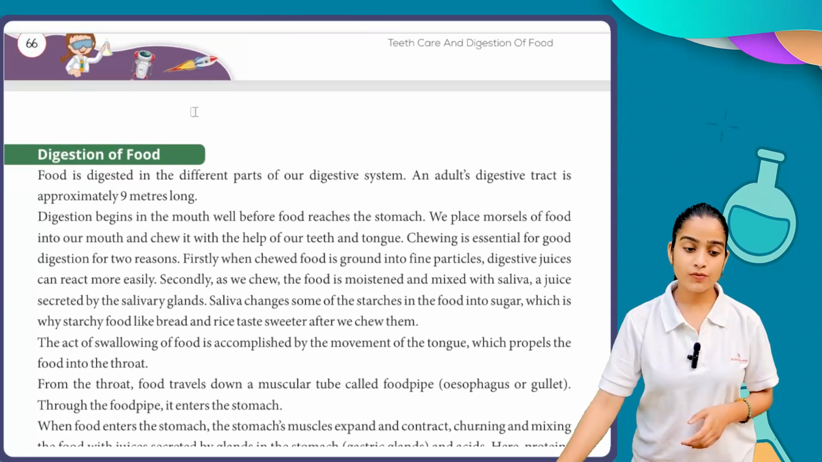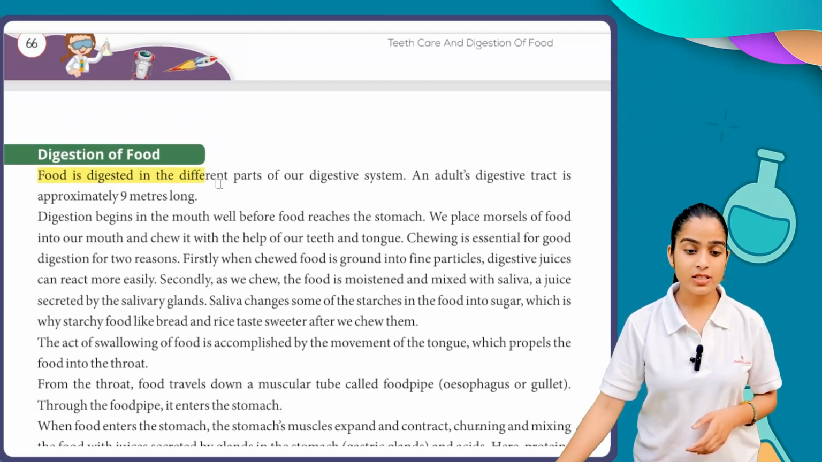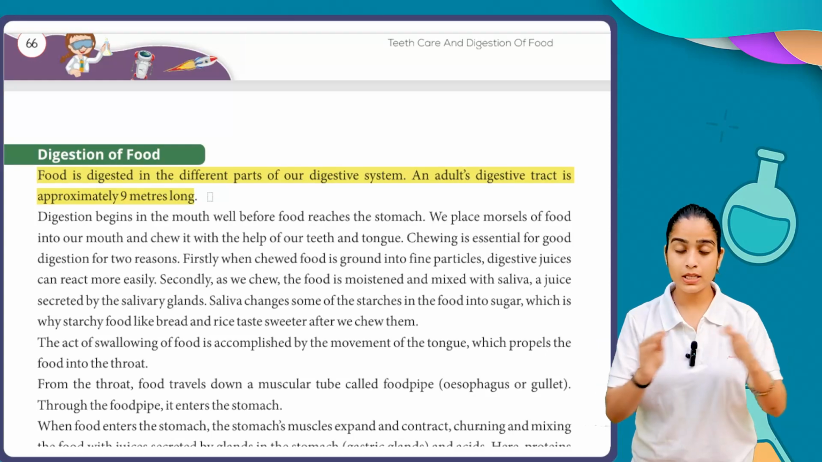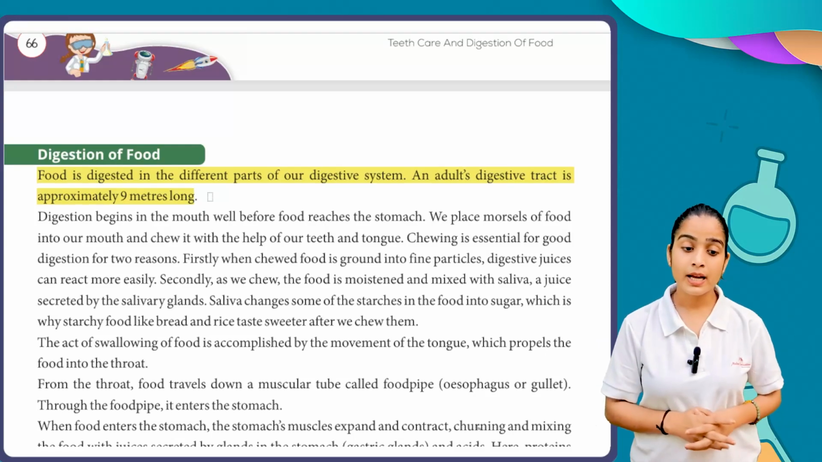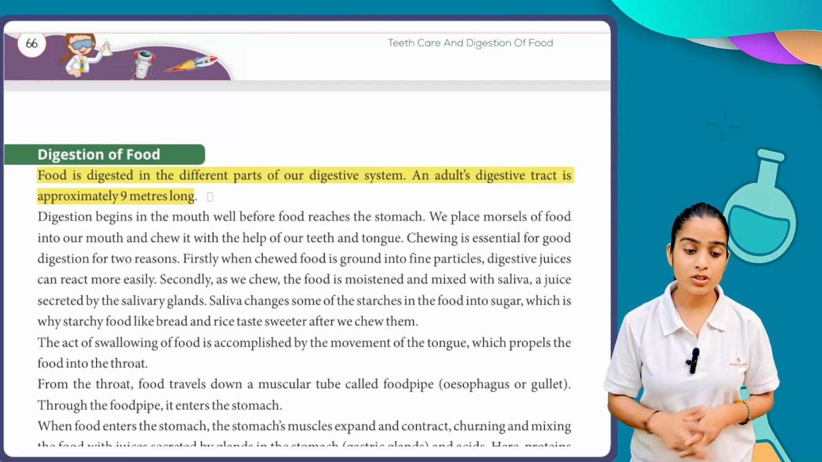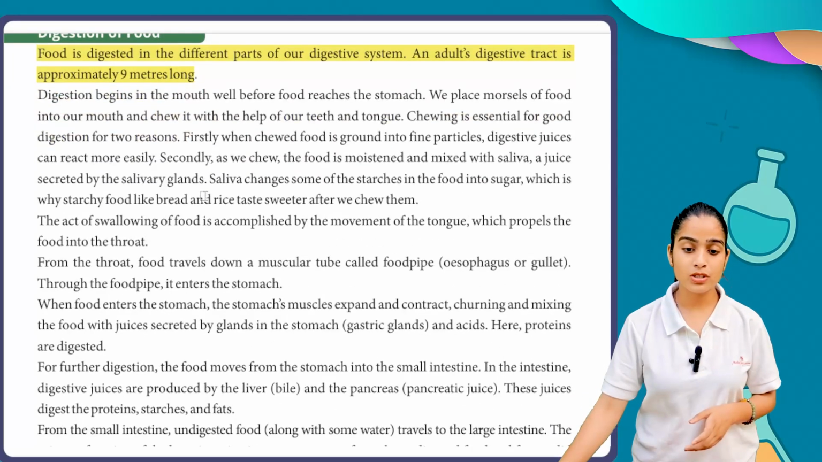Now, digestion of food. Food is digested in different parts of our digestive system. An adult's digestive tract is approximately 9 meters long. So, what is the length of the tract in an adult? It is approximately 9 meters long. Digestion begins in the mouth, well before food reaches the stomach.